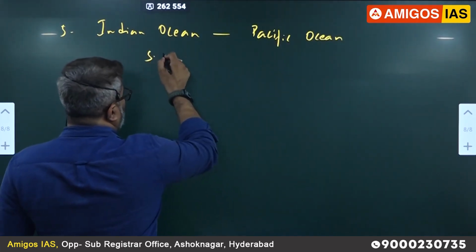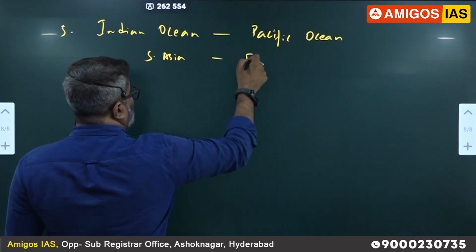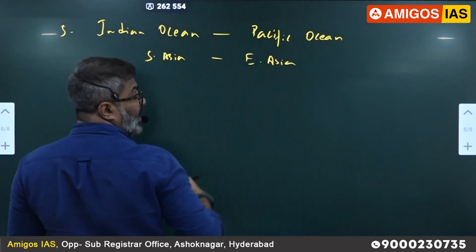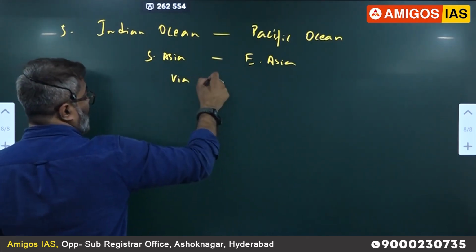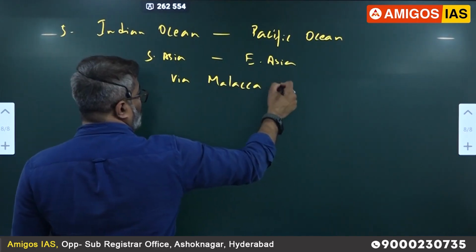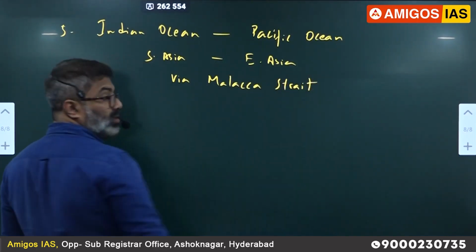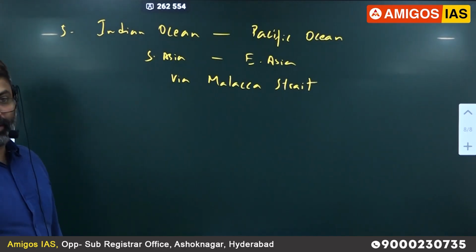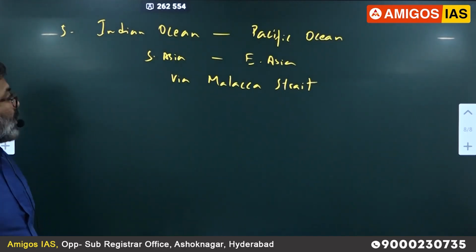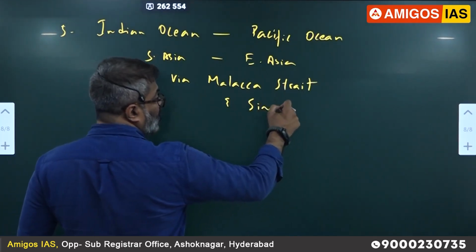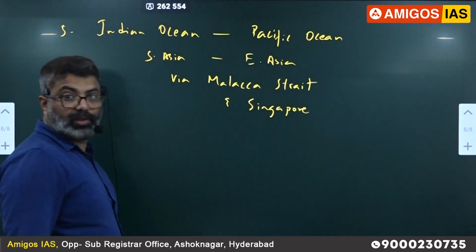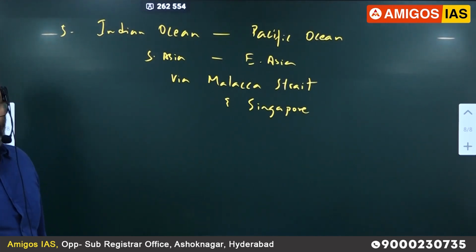This is between South Asia and East Asia. Basically Japan, Korea, China, that region. South Asia to East Asia via Malacca. Locate Malacca Strait, all of you. Between Sumatra Island, Indonesia and the Malay Peninsula, Malaysia. Malacca Strait, via Singapore. Via Malacca Strait and Singapore port. Because the Isthmus of Kra Canal is not yet complete, as a result everybody is using this route now.